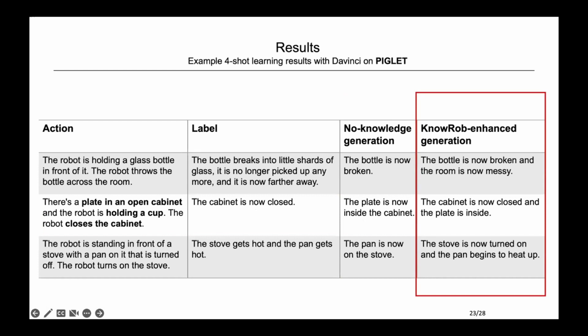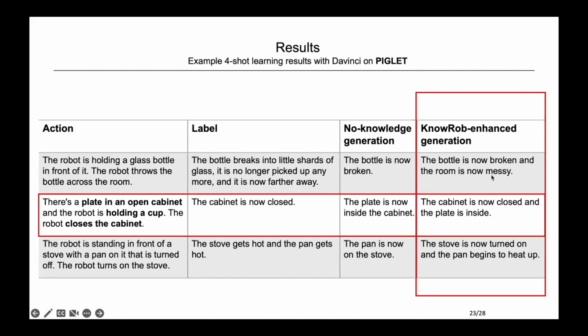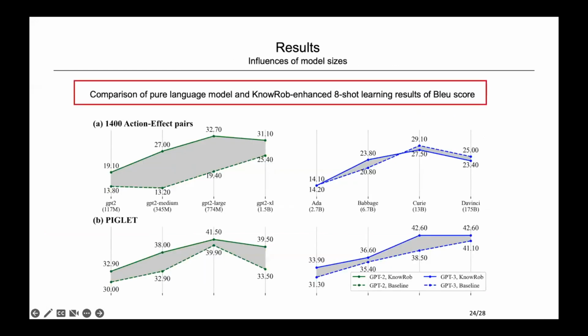The generated post-condition exploiting NoRob contains more information, sometimes also affected by unimportant things, but it includes the essential post-condition description. For example, in the second example, the prediction is cabinet is now closed apart from plate is inside the closed cabinet.